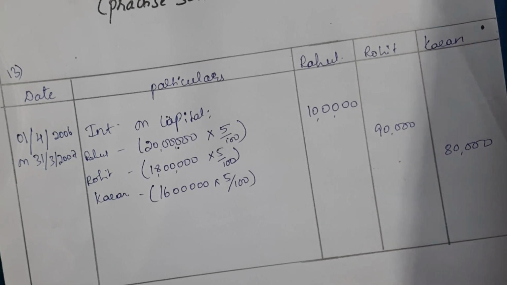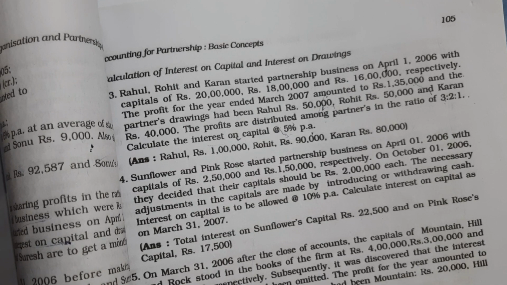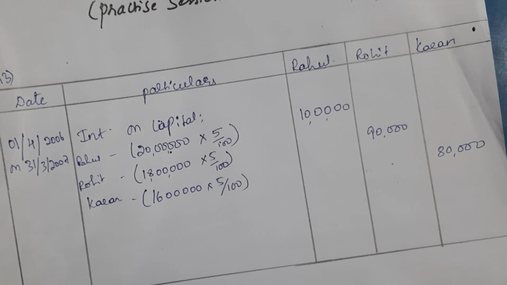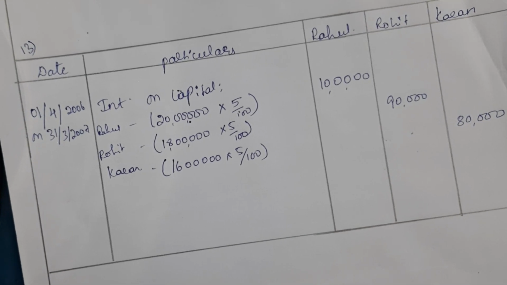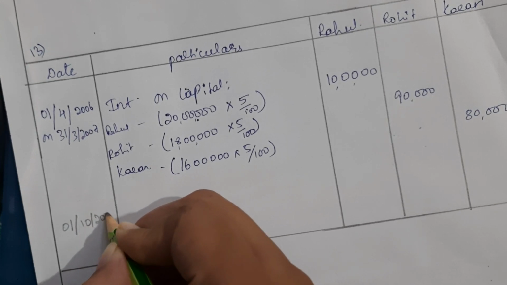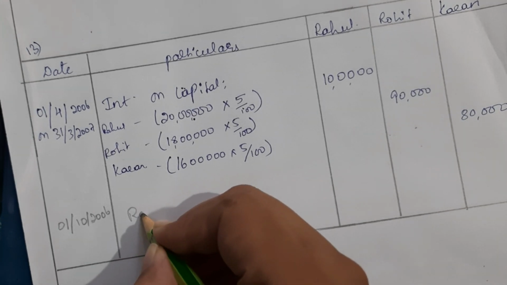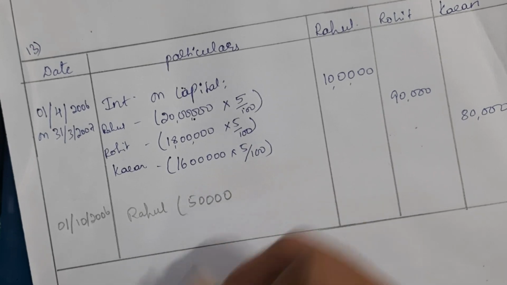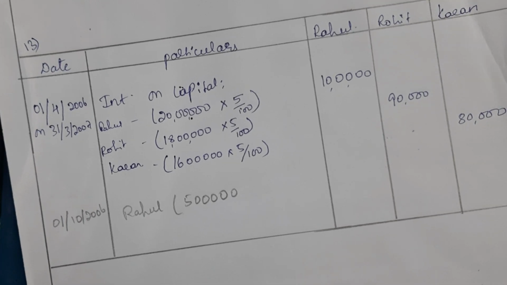In this question additional capital is not given. In case additional capital along with the date was given, we would have taken that also. I'll show you. It's not given in the question, but let us assume additional capital was introduced by the partners on 1/10/2006, 1st October 2006. Suppose Rahul has introduced 5 lakh rupees as additional capital. Again we have to charge 5% interest on capital.